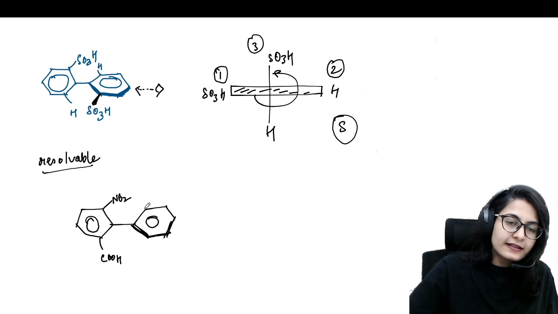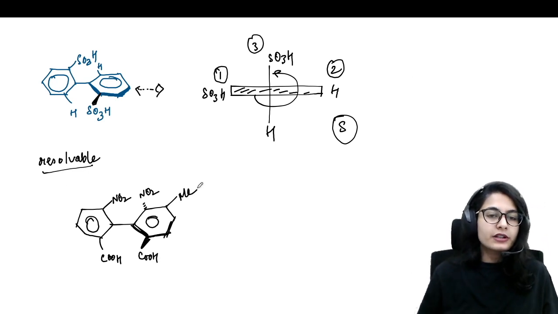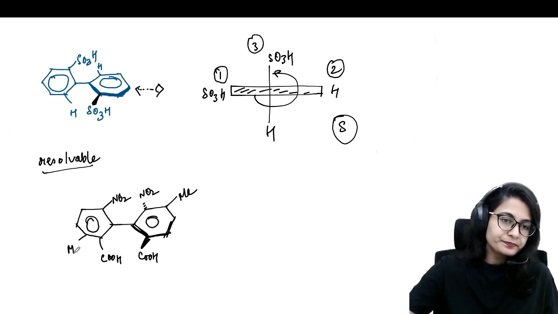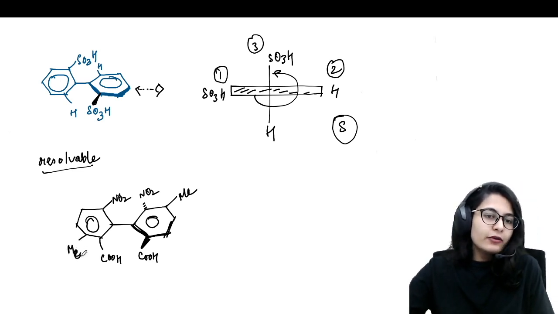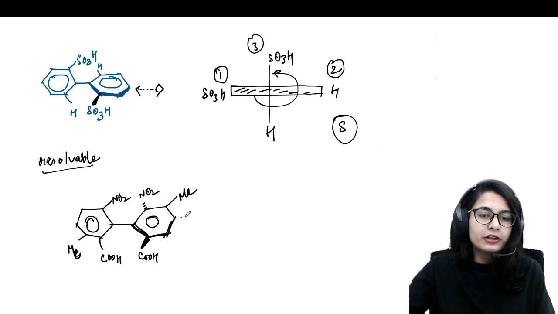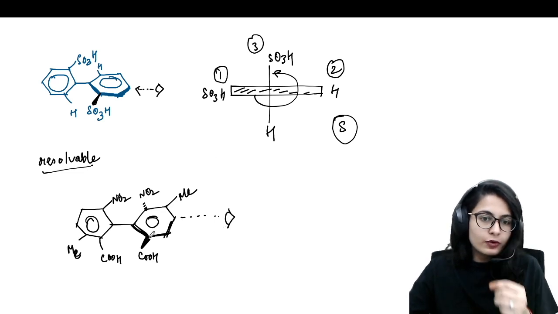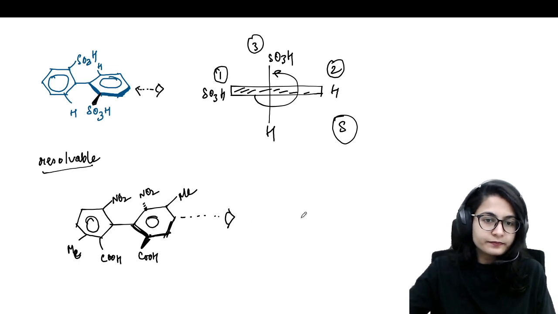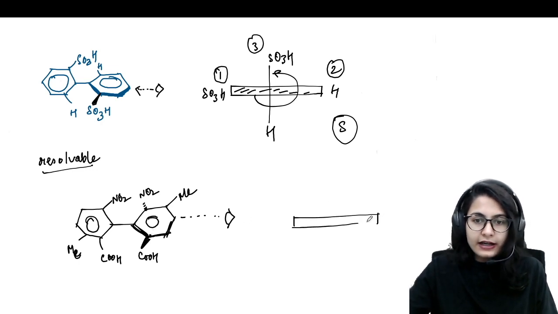This side there is below the plane nitro and above the plane COOH, but I also have a methyl group over here, on the meta position, and here also. So am I going to include the methyl in the RS nomenclature? Not at all. You are not at all going to worry about this. You are just going to visualize only these two groups which are responsible for the restricted rotation. Only that you're going to see, right?